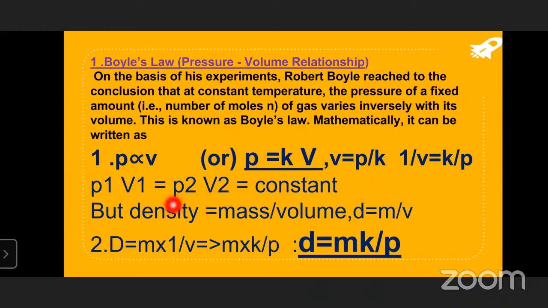And based on that, density is equal to mass by volume, that we know as the formula. P is equal to K into 1 by V. In place of 1 by V, D is equal to M by V now. M into 1 by V we are going to write. So in place of 1 by V, we are going to write K by P. So M into K by P we are going to write. So this is what: density is equal to K by P we are going to get.